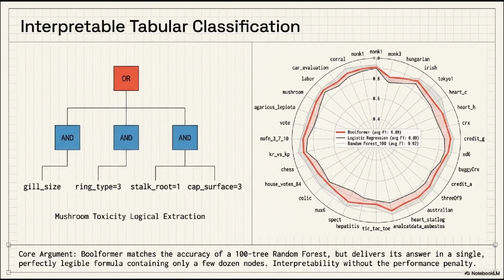We put Boolformer to the test on real-world datasets from the PMLB benchmark. The core argument here is that Boolformer provides interpretability without a performance penalty. As you can see, Boolformer matches the accuracy of a 100-tree random forest with an average F1 score of 0.89 to 0.92, but there is a massive difference in the output. While a random forest is an ensemble of hundreds of trees that no human could reasonably parse, Boolformer delivers the same results as a single perfectly legible formula. For instance, in the mushroom toxicity dataset, it doesn't just say a mushroom is poisonous. It gives you the specific logical rule involving gill size and stalk root that determines the toxicity.